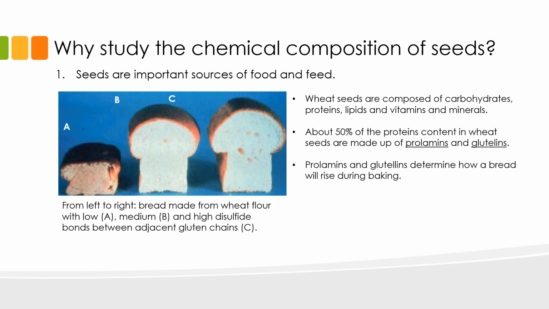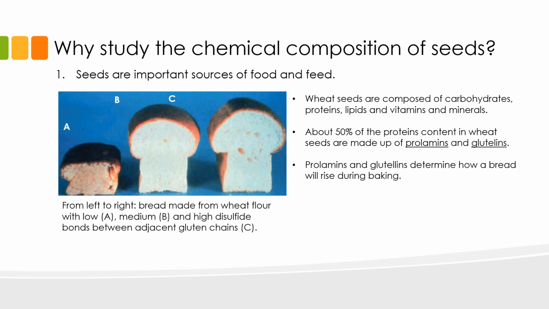Wheat seeds are composed of carbohydrates, proteins, lipids, vitamins, and minerals. The proteins are of different types, but about 50% of the proteins in wheat seeds are made up of prolamines and glutenins. These proteins are important in how the bread will rise during baking. To make the dough that will be baked into bread, water is added to the wheat flour. Of course, other important components like yeast are also added.